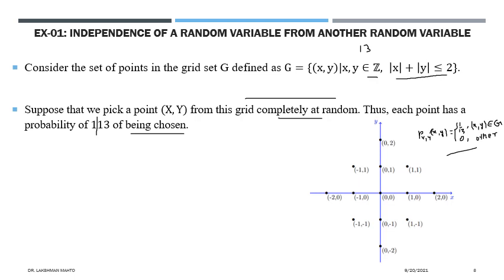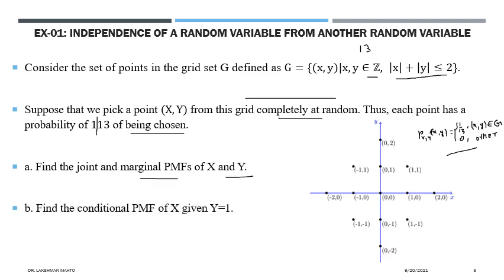Once you have the joint probability mass function, the question follows. In order to see the independence of x and y, you have to calculate the marginal probability mass functions and the conditional probability mass functions. All of those you have to calculate from this joint probability mass function. I have already calculated the joint probability; you have to calculate the marginal probability mass functions of x and y.